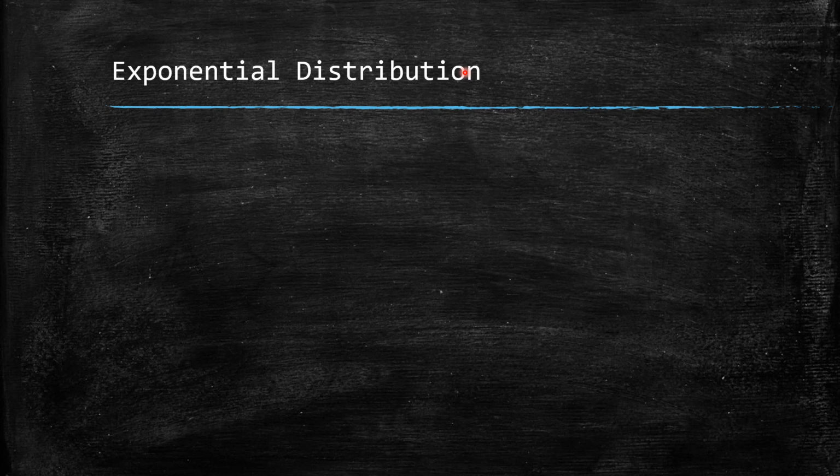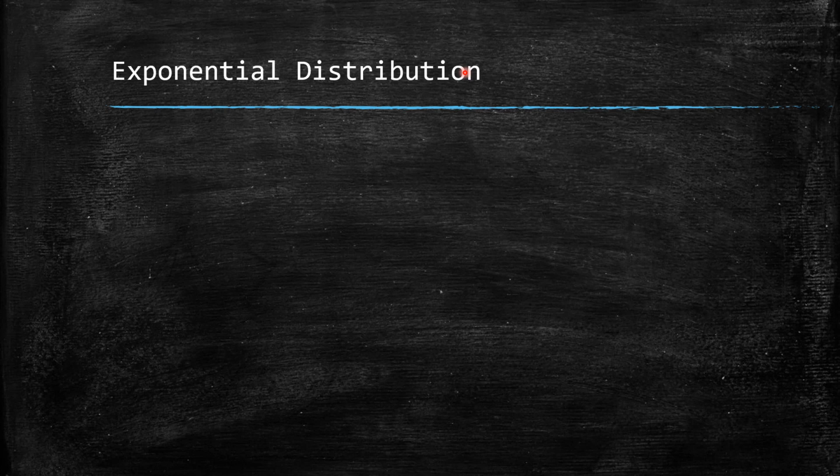And we have already seen that a random variable which takes an uncountably infinite number of values is called a continuous random variable. So if a variate can take any value in an interval, then it gives rise to a continuous probability distribution. And the exponential distribution is a type of continuous probability distribution.